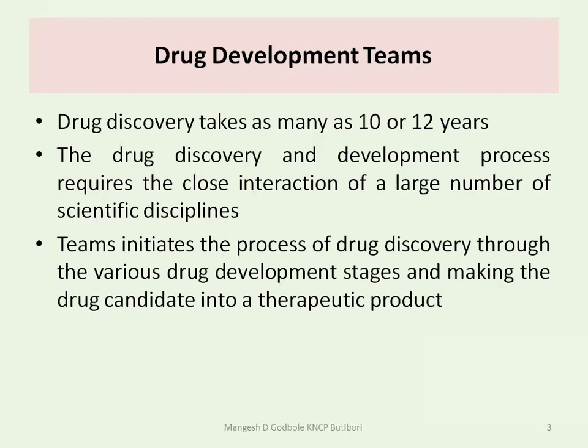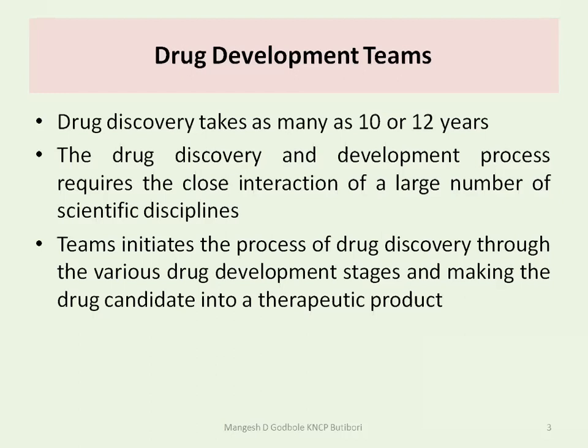Okay, and this drug discovery requires a team of scientists. A large number of scientists is required. Many departments come together in the drug development.